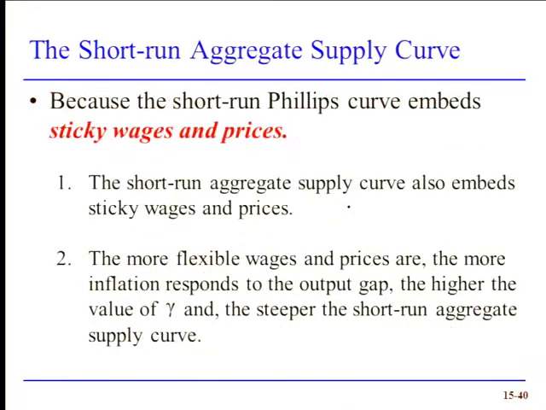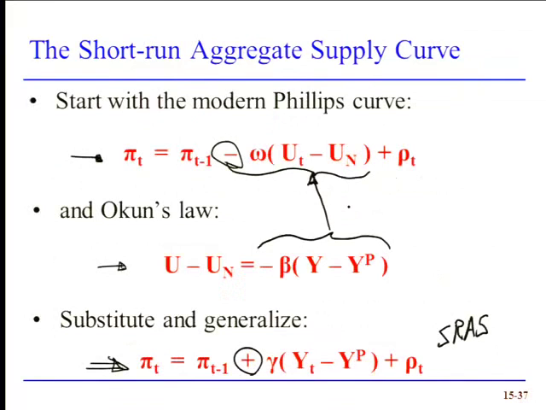Now, okay, if we go back to our equation here, we have this value of gamma, which shows how sensitive inflation is to various output gaps. What happens to the short-run aggregate supply curve as the value of gamma increases? Take that short-run aggregate supply curve. It has a positive slope. Increase gamma, and the short-run aggregate supply curve gets steeper and steeper, until eventually the short-run curve becomes the long-run curve.